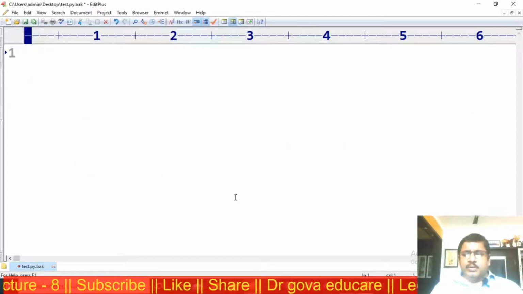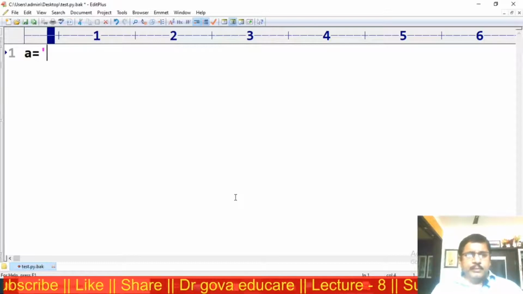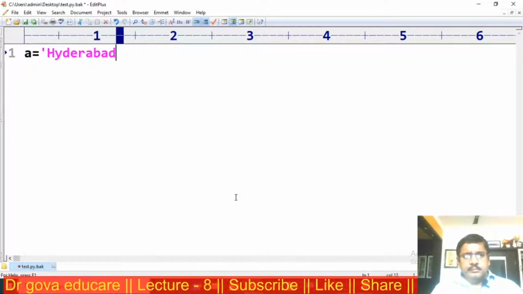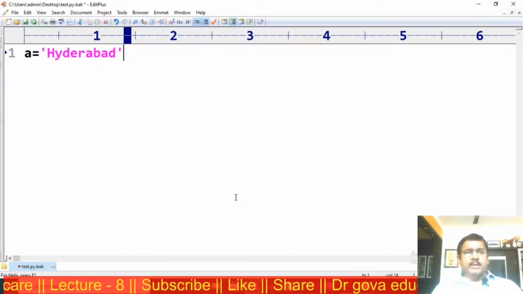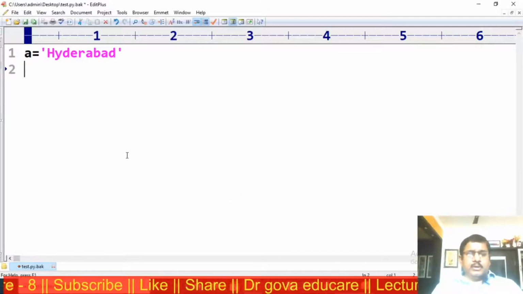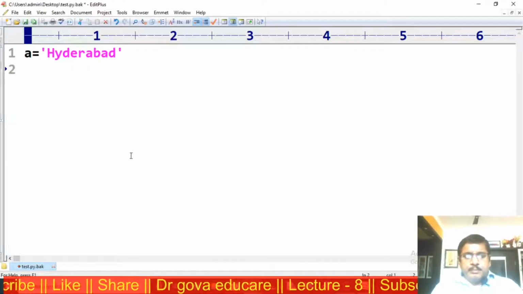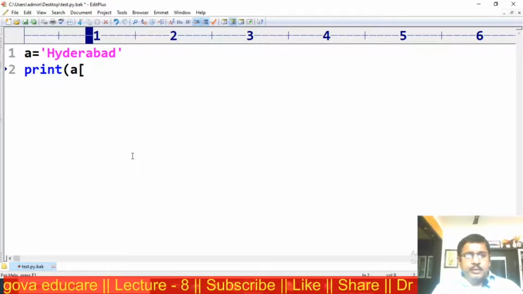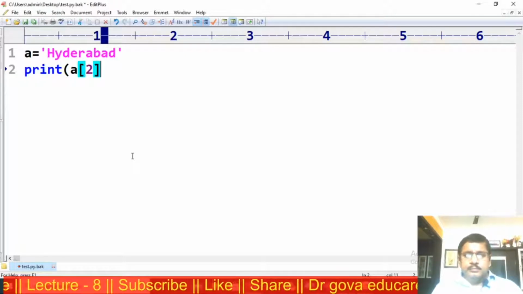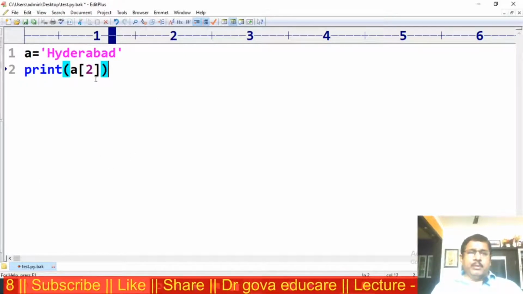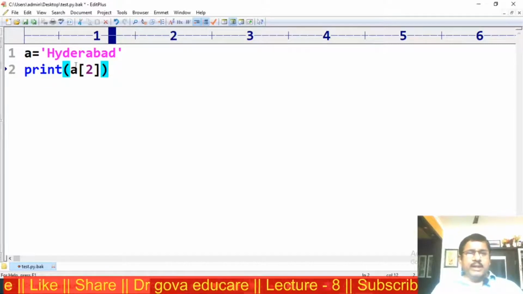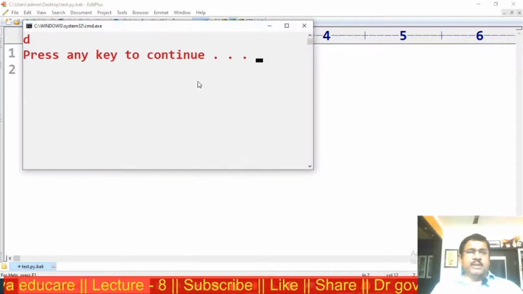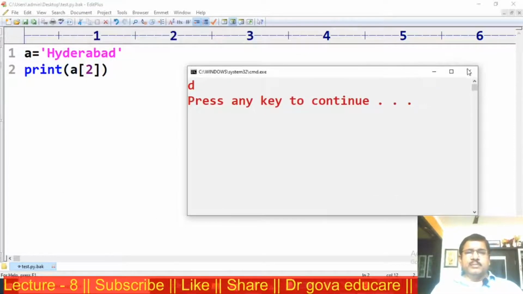Now this is the program. A is equal to Hyderabad, print A of 2. Now plus 2 means forward direction: 0, 1, 2. D will be the output. D is the output.